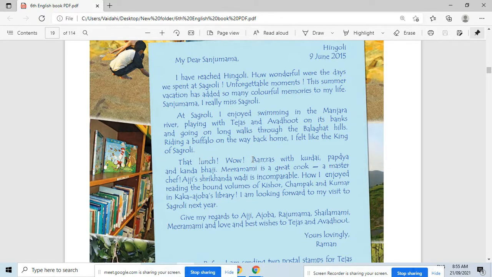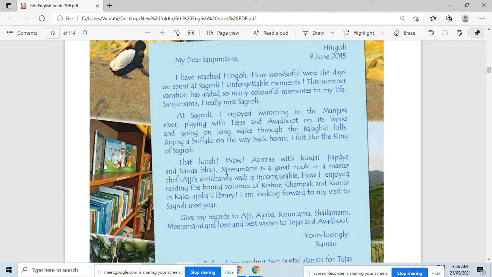Therefore, such words are called non-English words here. Amras with kurdai, papada, and kanda bhaji.